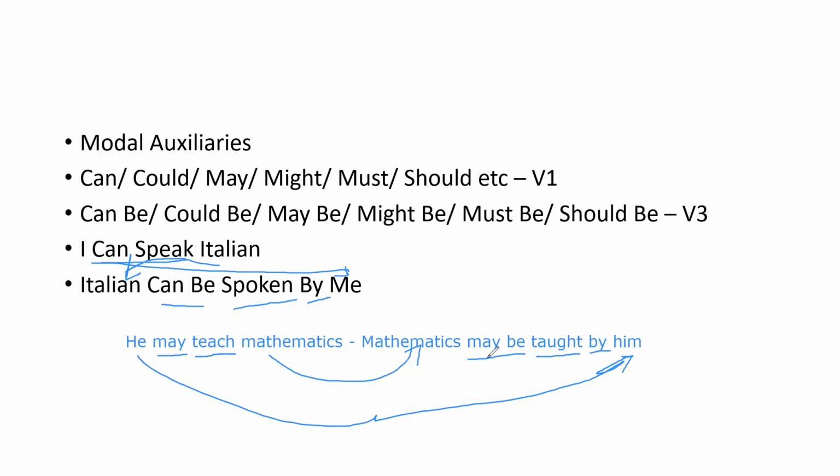He may teach mathematics. Mathematics may be taught by him. This is the entire topic for the voice.